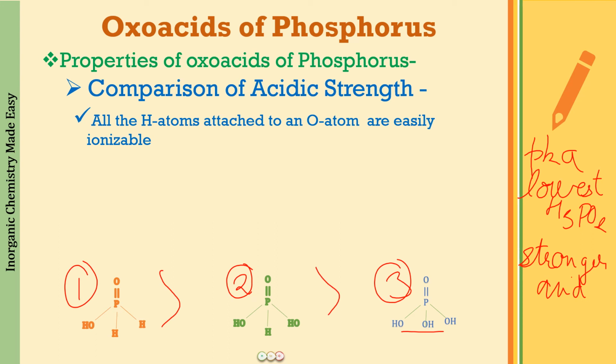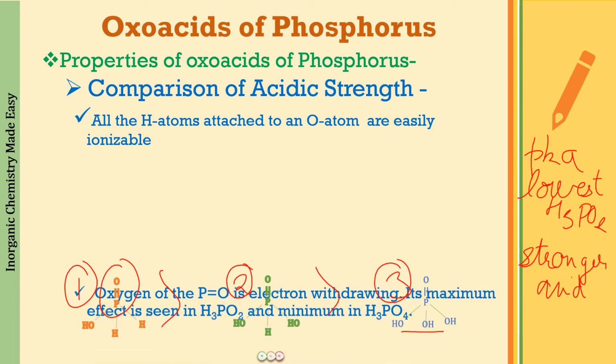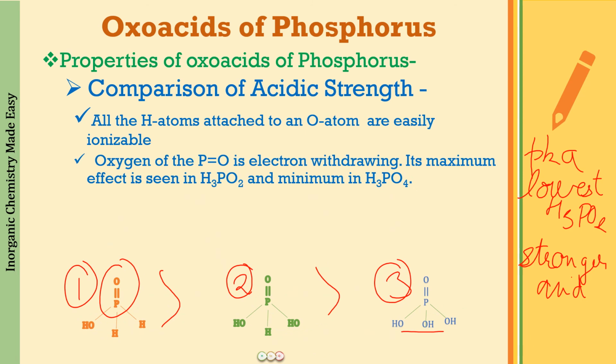Now how do we explain this? For the explanation, what was understood was that in these oxoacids we have a P=O, and the oxygen of this P=O is electron withdrawing, so it is going to pull the electrons from here. Hydrogen gives its electrons to oxygen, and the electrons are being pulled by the P=O oxygen. So the breaking of the bond becomes much easier because of the presence of this P=O.